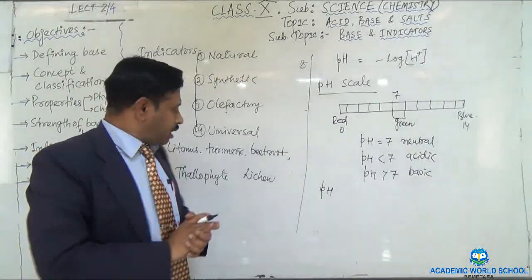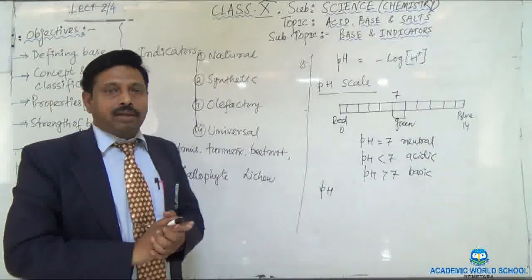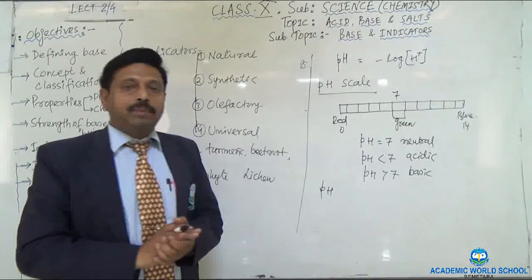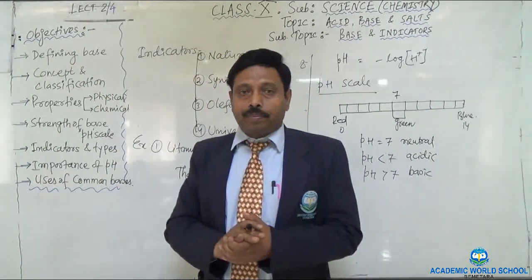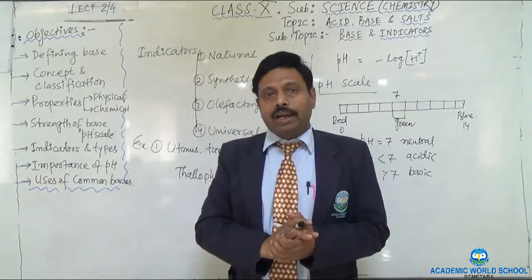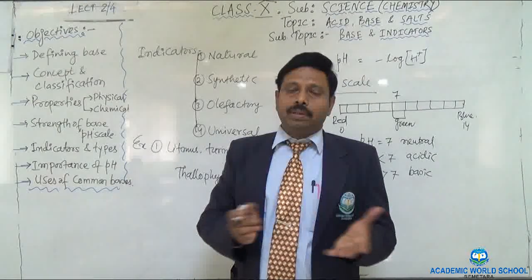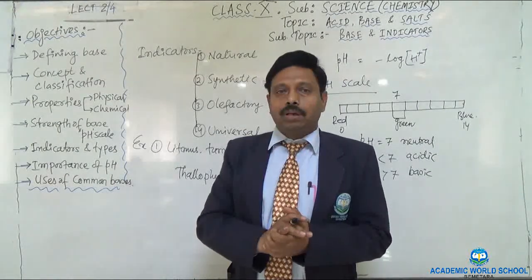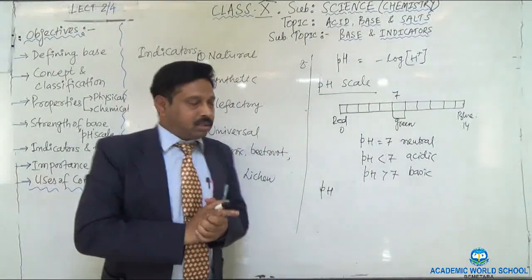Litmus comes to market either in the form of paper strip or in the form of solution. They have 2 colors, red and blue. Red litmus or blue litmus, or red litmus solution or blue litmus solution, are used to test the acid or base.